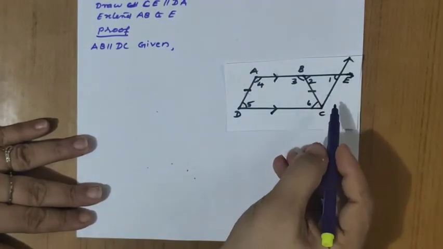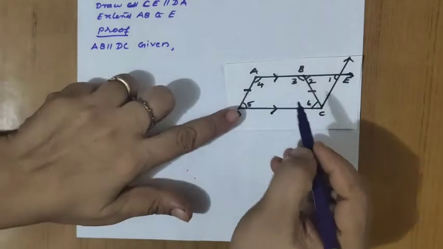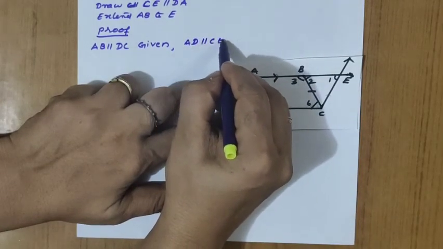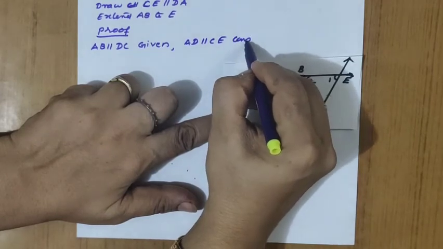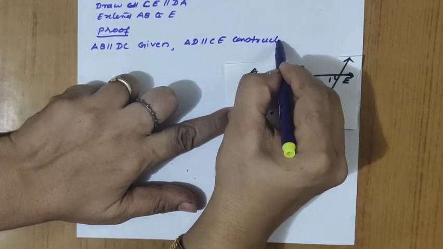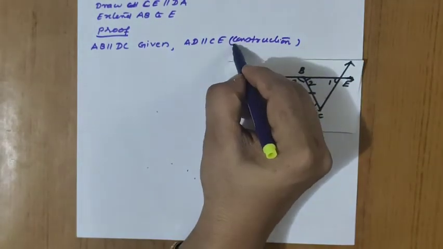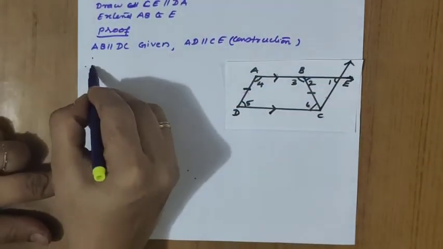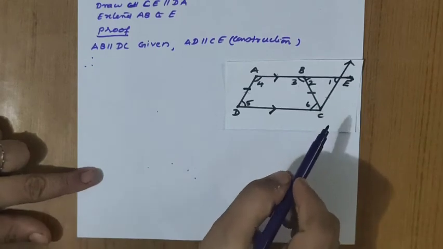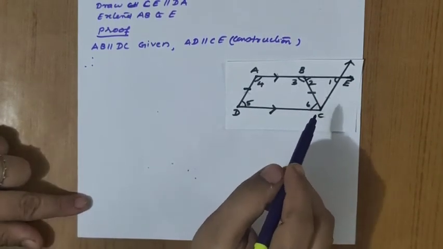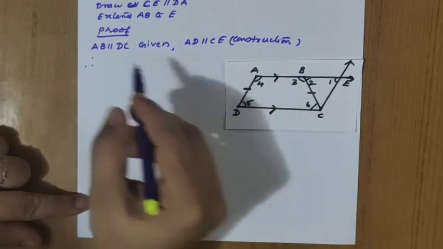Now what is another criterion? AD parallel to CE, by construction. Therefore, two pairs of opposite sides are parallel. So parallel we got, not equal. Two pairs of opposite sides are parallel.